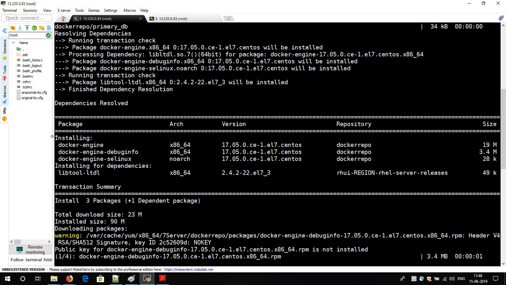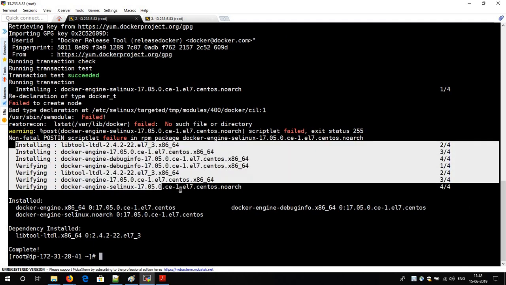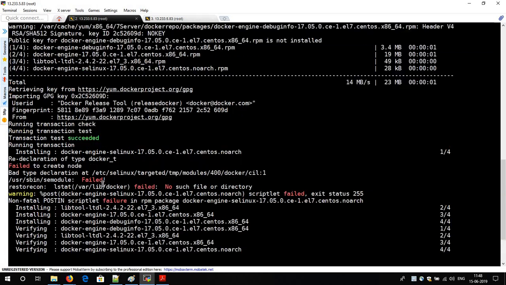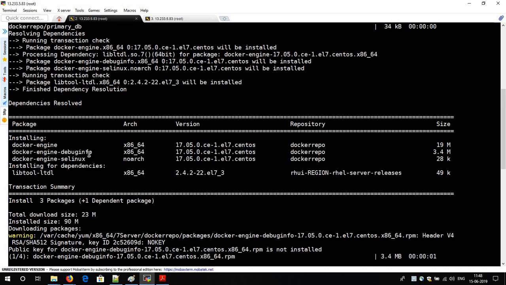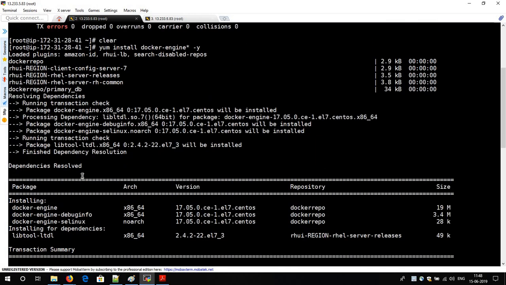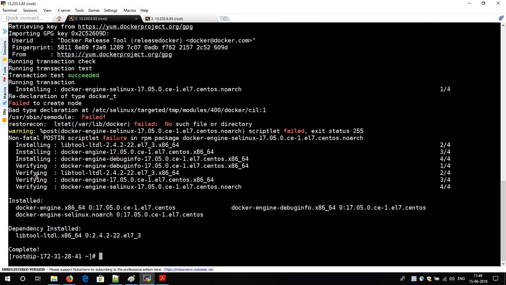So now they have given you the message about what installation you are going to do. They are going to install your Docker engine, and along with the Docker engine, other packages as well. Why are they going to install other packages as well? Because I have given docker-engine*. Star means whatever things are related to the Docker engine, install everything in my server. So they are going to install, and I think they have already installed. Yeah, good news. Docker is installed.